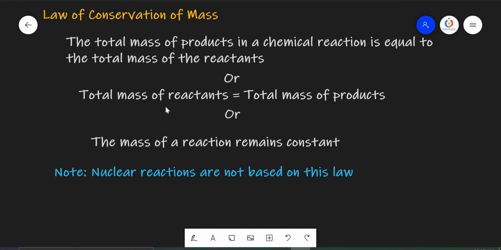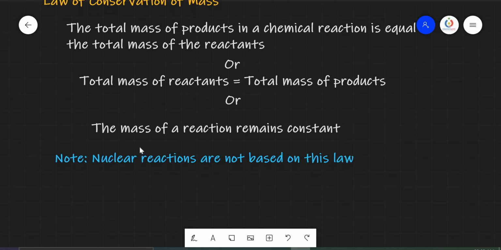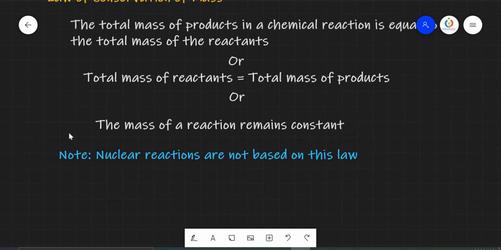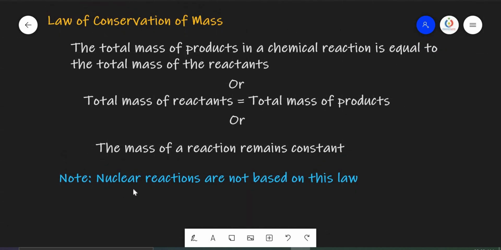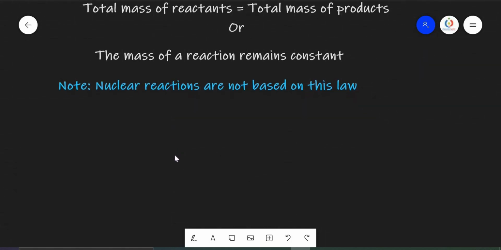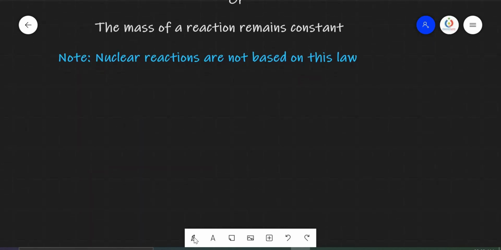And this law of conservation of mass cannot be applied to nuclear chemical reactions, where most of the nuclear reactions undergo loss of energy. They lose some of the mass in the form of energy. Hence, we cannot apply the law of conservation of mass to nuclear reactions, but other chemical reactions we can apply. Let us take an example of this law of conservation of mass, how we can verify this one.